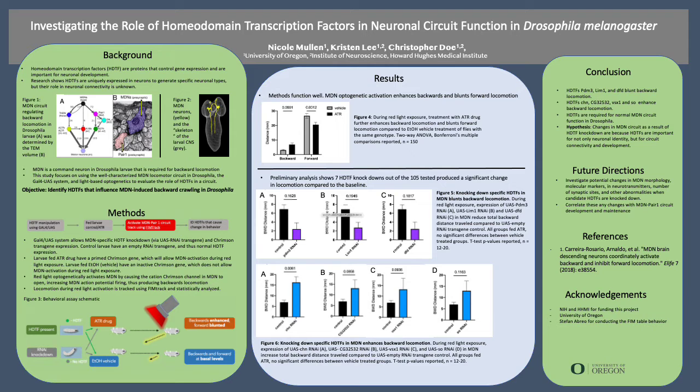Taken together, these data suggest that these 7 HDTFs are required for normal backward locomotion and normal MDN circuit function in Drosophila. In future research, I hope to investigate potential changes in MDN morphology, molecular markers, neurotransmitters, the number of synaptic sites, and other abnormalities when candidate HDTFs are knocked down. Then I will correlate these knockdowns with any changes of the MDN circuit development and maintenance.